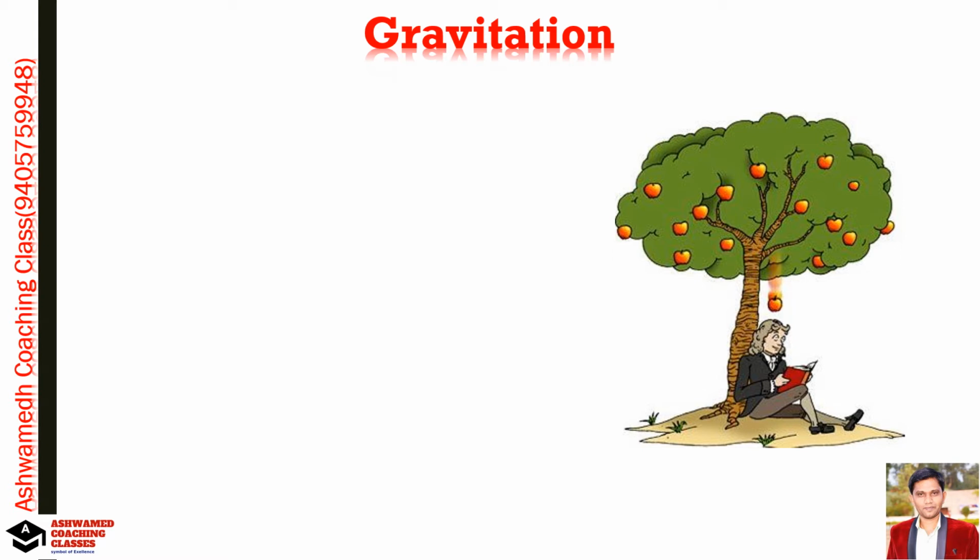This is a very interesting and well known story, as we know the concept of gravitation was introduced by Sir Isaac Newton.